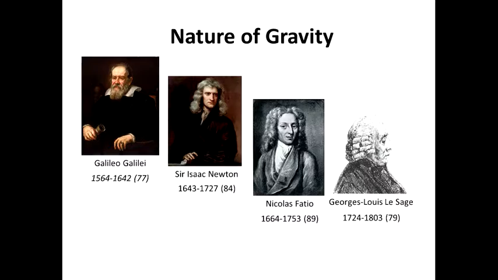Their theories claimed that material objects partially shield each other from the unseen particles, and this shielding creates a pull between them. Although this theory was never widely accepted by scientists, it can be regarded as one of the few physical explanations of the nature of gravity.